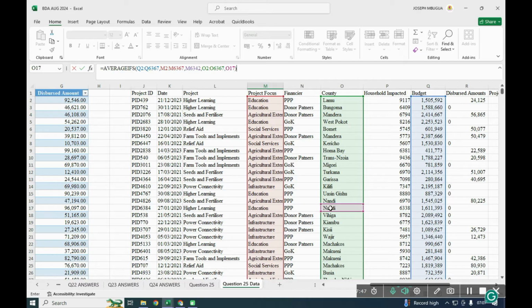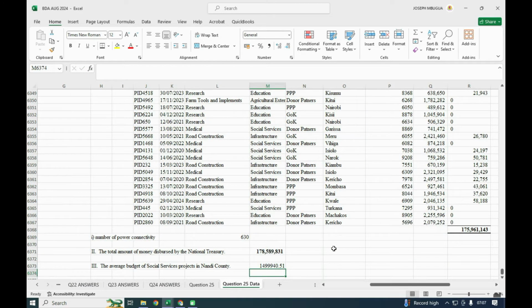That is an Averageifs. So we are having three criteria. The first one, you're taking the budget. We need the average of the budget, and specifically for project focus under the social service, and specifically the average for Nandi County, only for Nandi County. That is what we need, and I put OK, and you'll find that that will be the average for Nandi County. We had 1,499,940.51 as our average budget of the social projects in Nandi County.